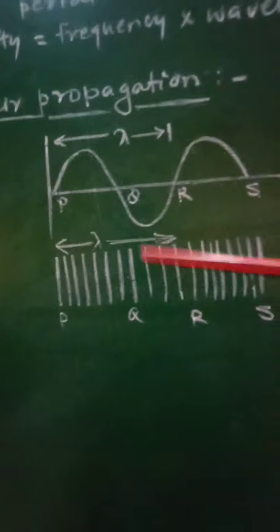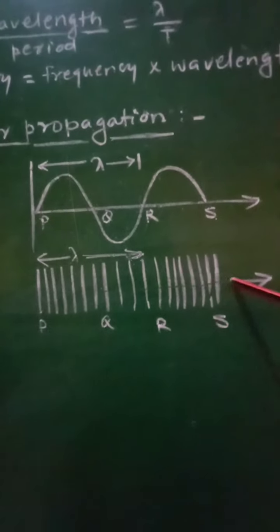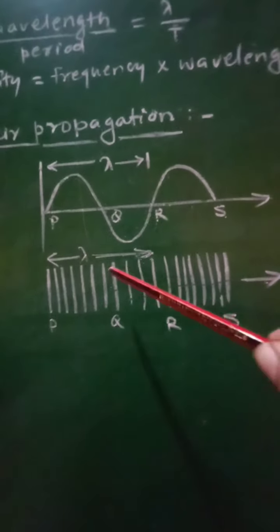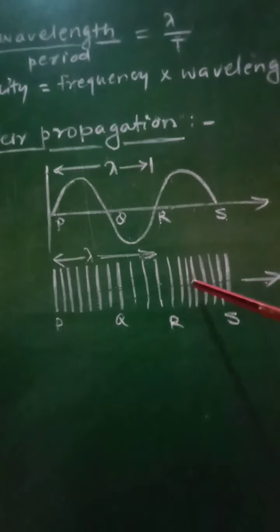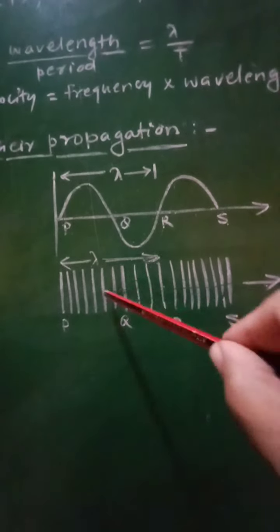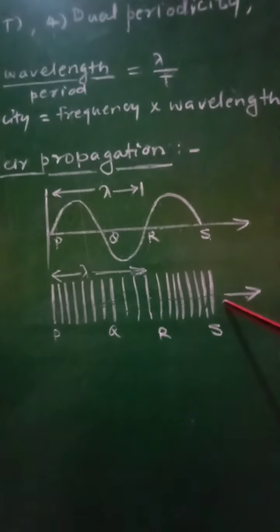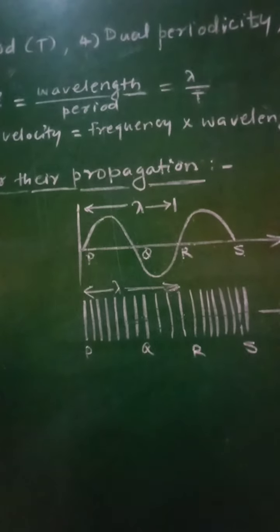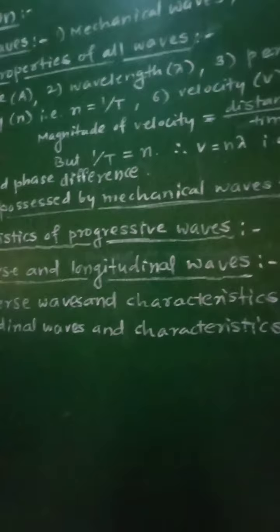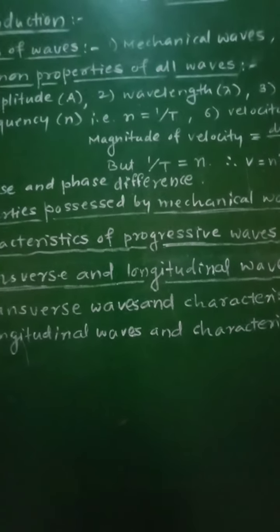In the case of longitudinal waves, suppose that the wave is again traveling from left to right. In this case, particles of the medium will vibrate to and fro, that is, parallel to the direction of propagation of the wave. Now let us see the characteristics of these longitudinal waves.